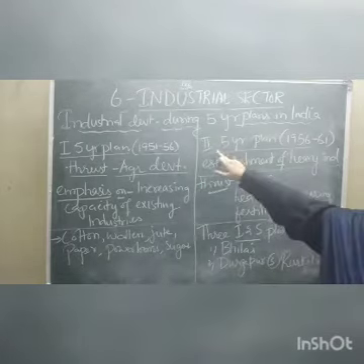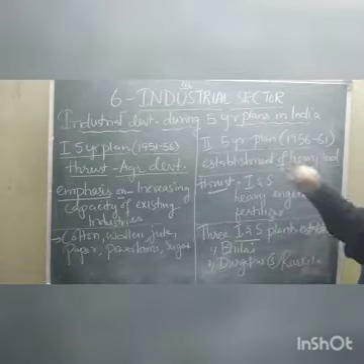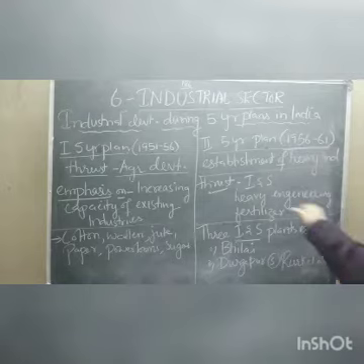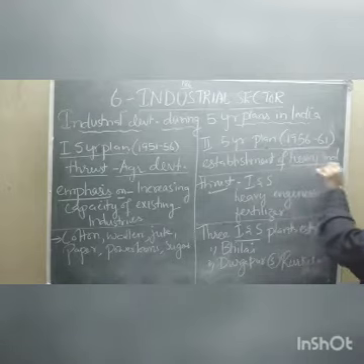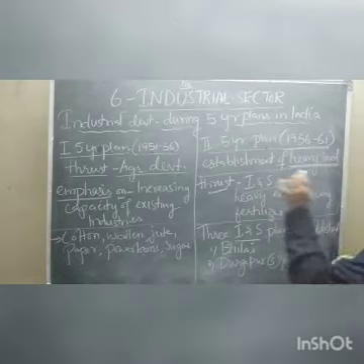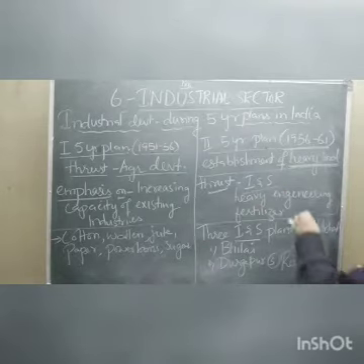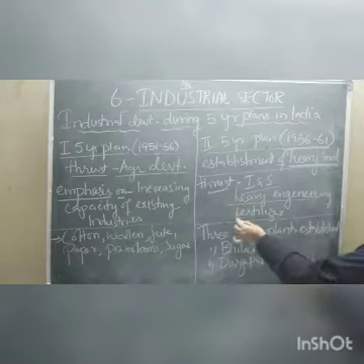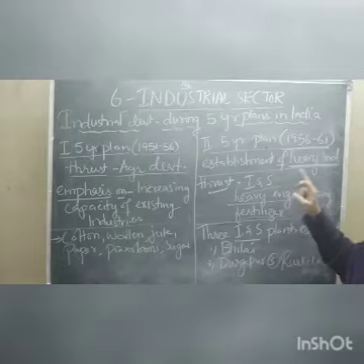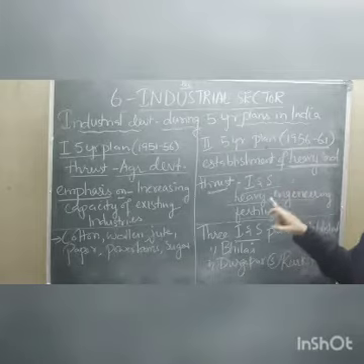Now, the second 5-year planning period, from 1956 to 1961. This planning period gave importance to the establishment of heavy industries, like iron and steel industries, heavy engineering industries, and fertilizer industries. The main importance was given to the iron and steel industry. That is a very important industry, children, also called a basic industry.